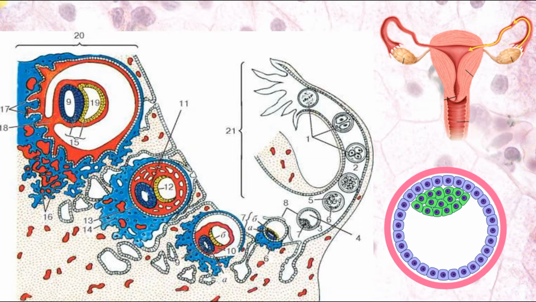And till the seventh day it will choose the best place for its attachment, and it will undergo implantation, attachment to the wall of the uterus.